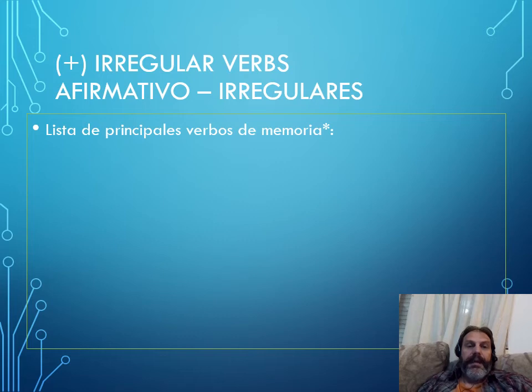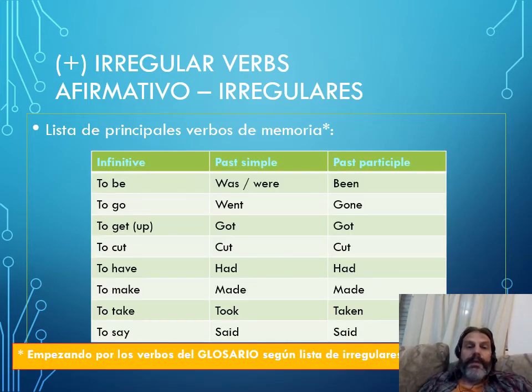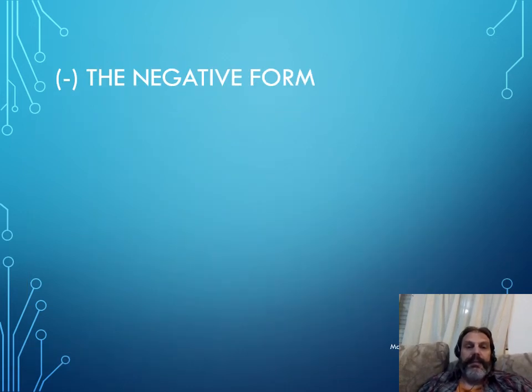Okay. And remember that this rule doesn't apply to irregular verbs because we have to learn the past simple and the past participle by heart anyway, like go, went, gone, or cut, cut, cut, or have, had. Remember that this rule does not apply either to the negative form.